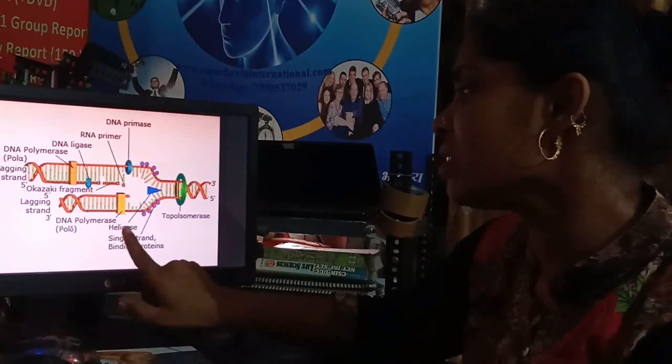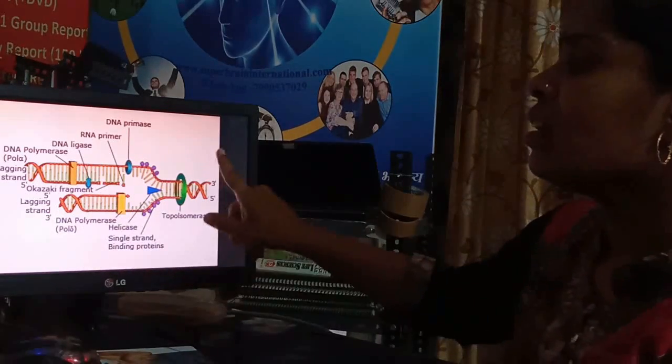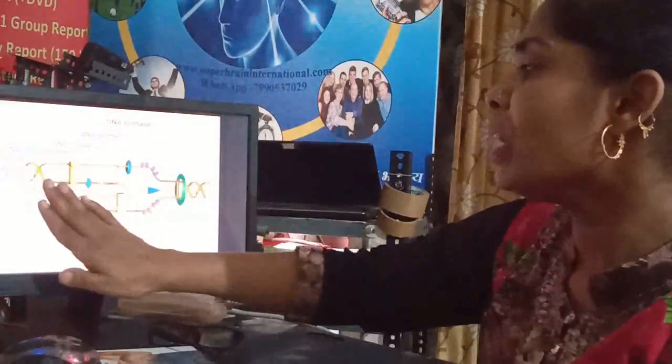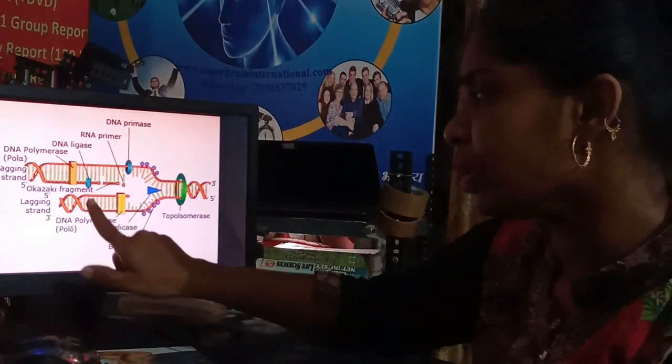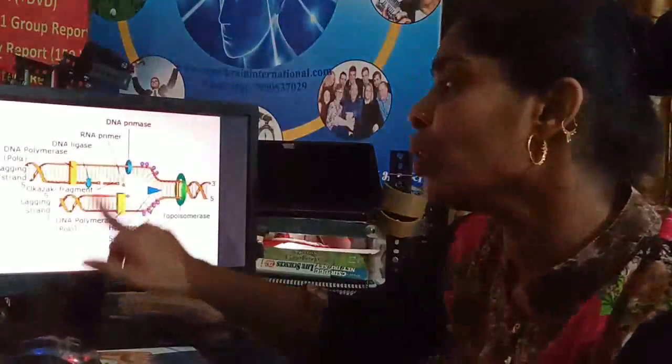DNA polymerase first is there, it will go on examining, reviewing. Once the new DNA is formed, whether complementary nitrogen base pairs are added or not, is it matching or not, is it correct or not? This inspection is done by DNA polymerase 2. DNA polymerase 1 works with the primer, removing that primer and adding nucleotides. So DNA polymerase first, second and third are all playing their roles.